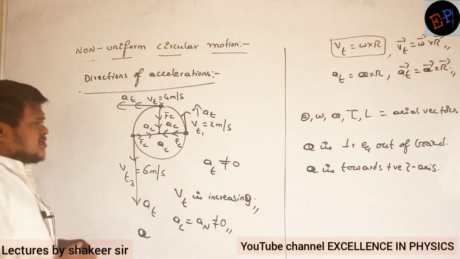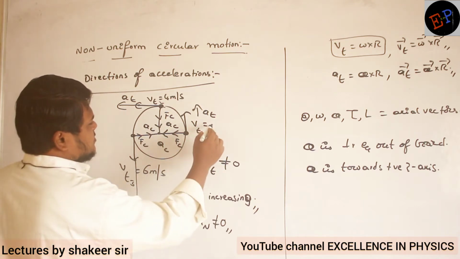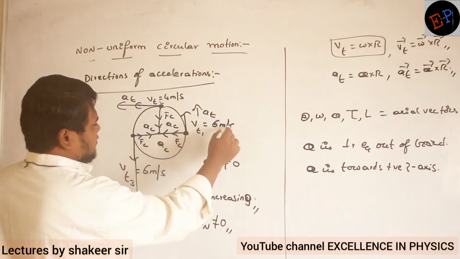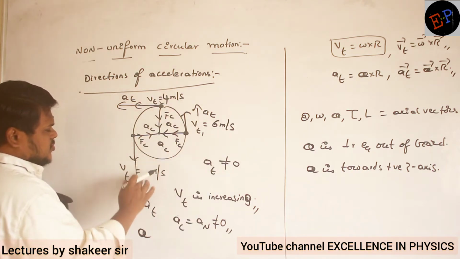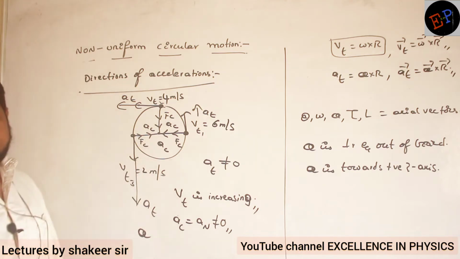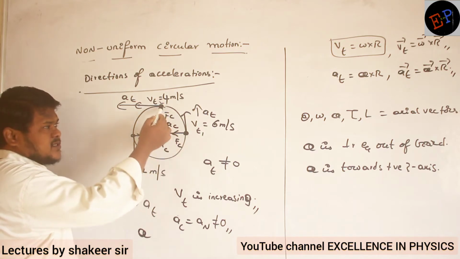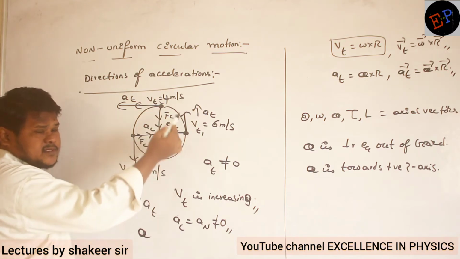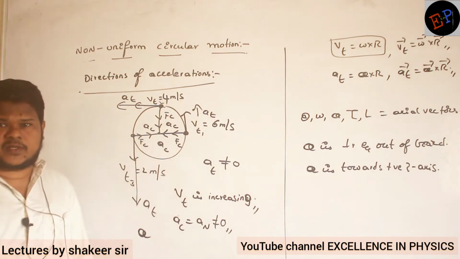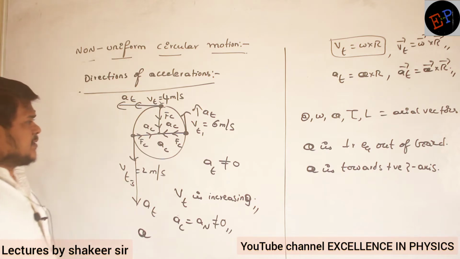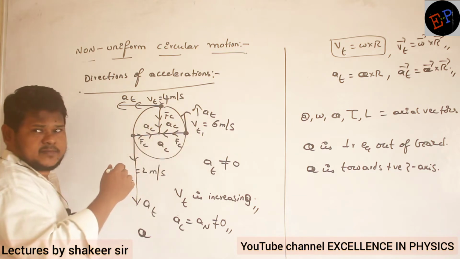Now I will slightly change the question. Clear now? So now in the second condition, tangential velocity is 6 meters per second, and here it is 4 meters per second, and here it is 2 meters per second. Now what is happening? Can you say? Initial velocity is 6. After some time velocity is 4. Which velocity? Tangential velocity. Then after some time again tangential velocity is 2. Now what can you say? Tangential velocity is decreasing.